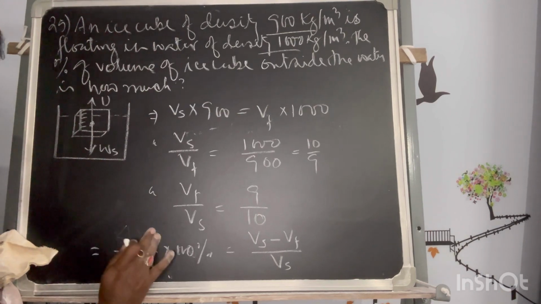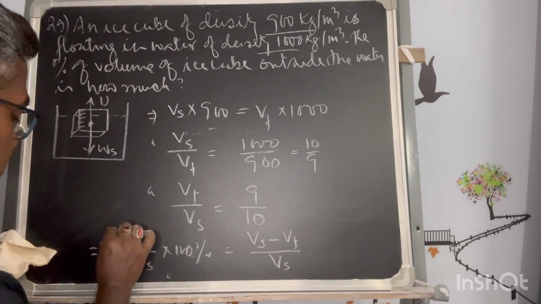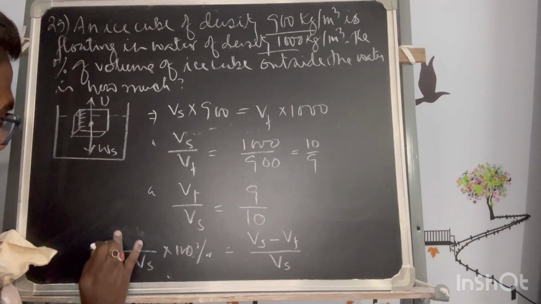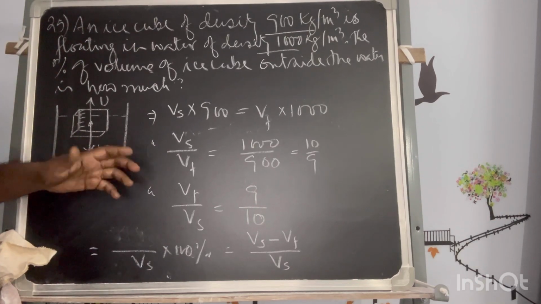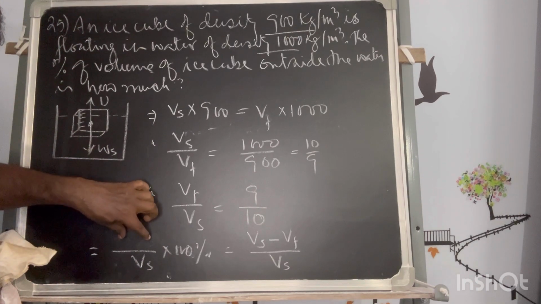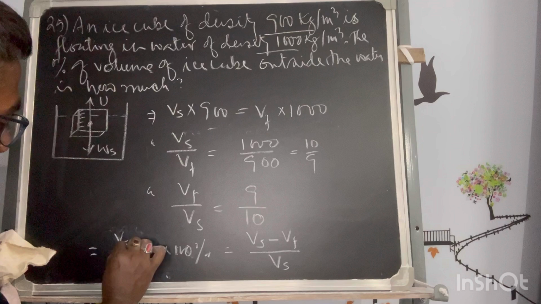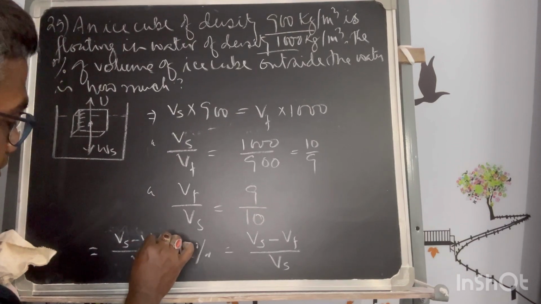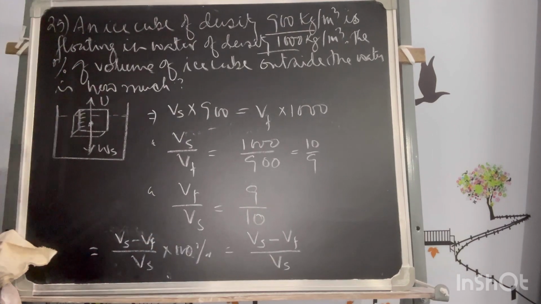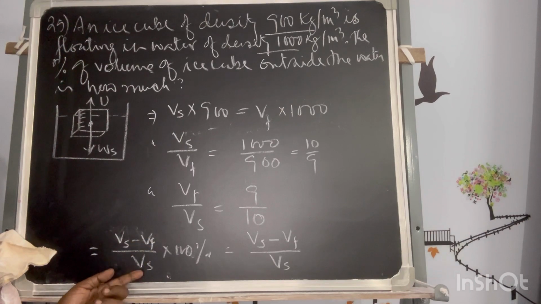That is, what is the volume of the solid that is outside: the actual volume of the solid minus the volume of the fluid displaced. That gives you delta Vs, the part deviating from the actual volume of the solid.